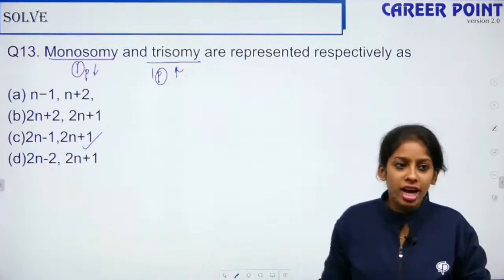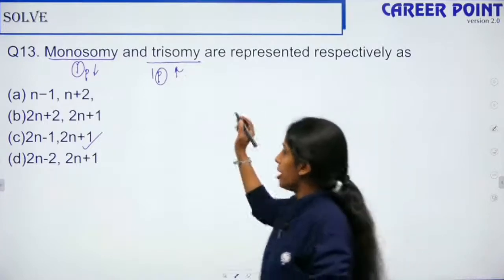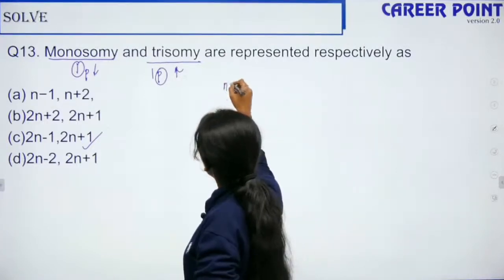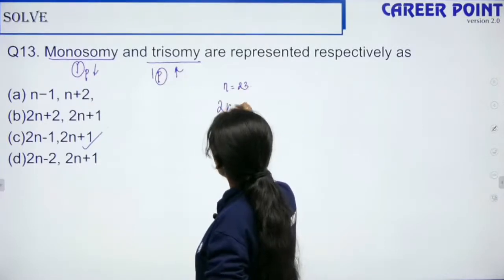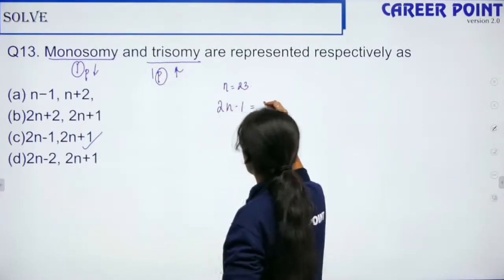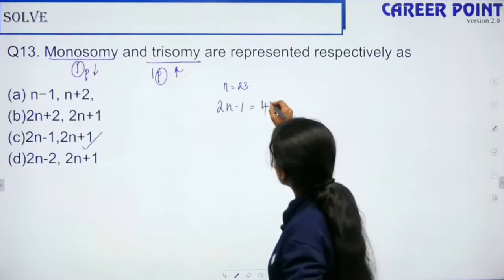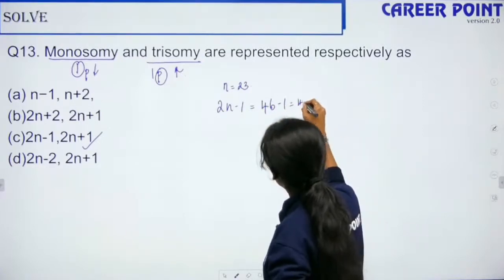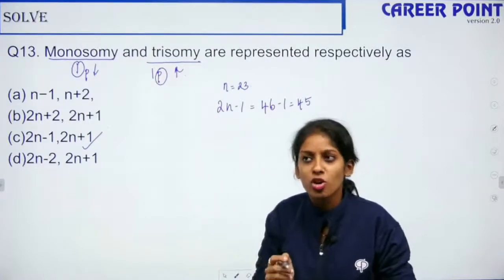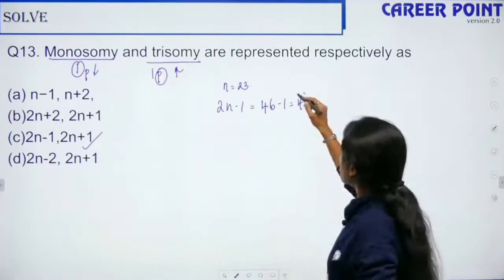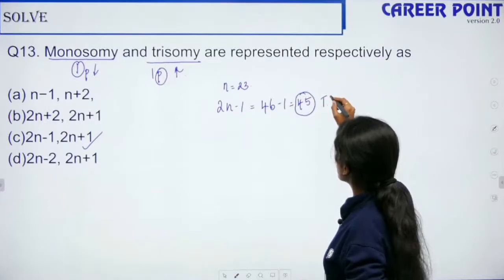Yes, Anthony, what is your doubt? Please type it for us. Okay, so assume your n is 23 here. So 2n minus 1 will be what? 46 minus 1 is 45. So this is 1 chromosome less, like you have in case of your Turner syndrome.